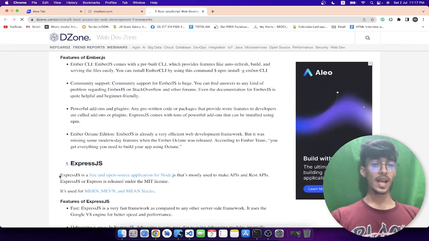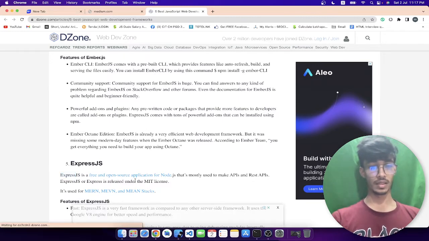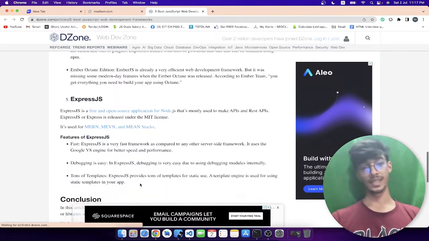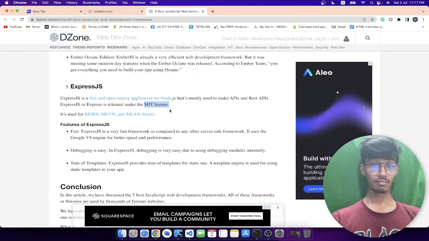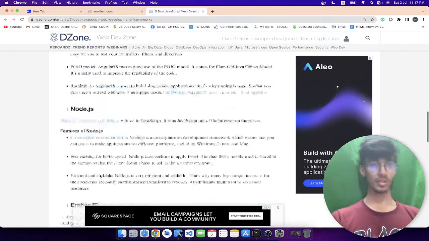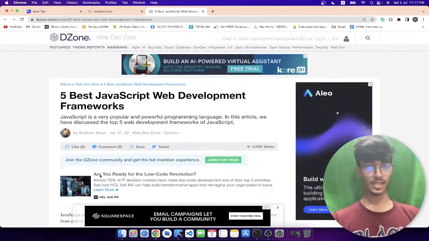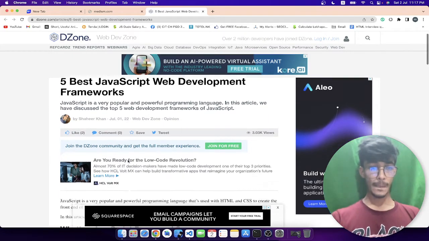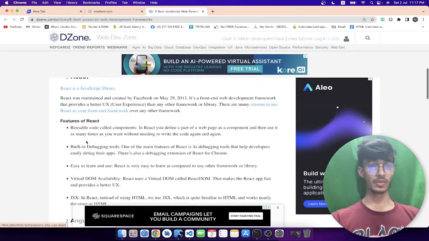You can see Express.js is a free and open source application for Node.js that is mostly used to make APIs and REST APIs. Express.js is released under the MIT license. What is MIT license? I don't know. You have some features of Express.js. You can see so many features.